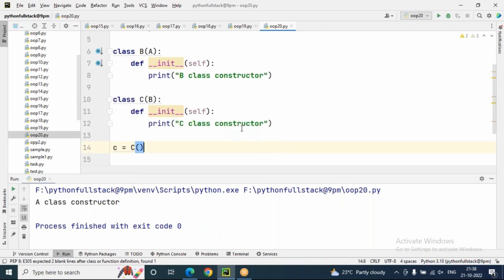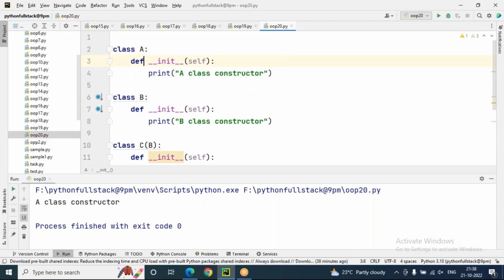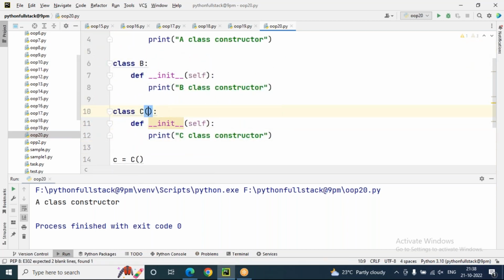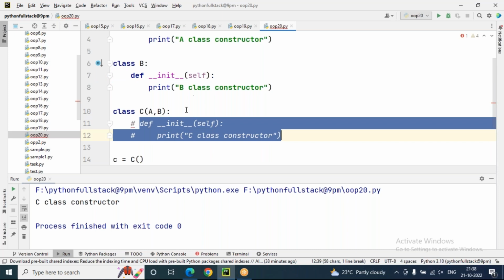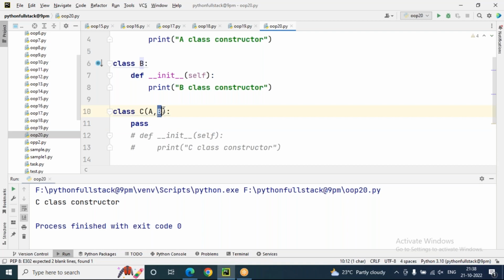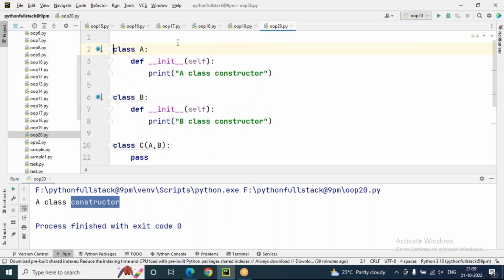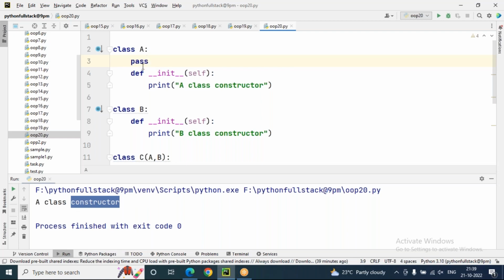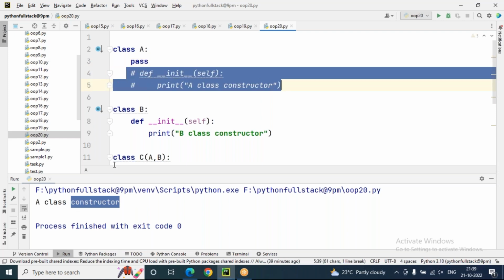I'm doing Control Z back. Now this time you can see A and B are parent classes and C is inherited from A and B. This is multiple inheritance. We created an object for C class, so the C class constructor only gets priority. If there is no constructor in C class, then the first priority according to the MRO rule is A, because the order we mention is A comma B. Once I run this, the A class constructor is executing, B is not executing because of the order. So in this order, if there is no constructor in A class, then priority goes to B, sir.